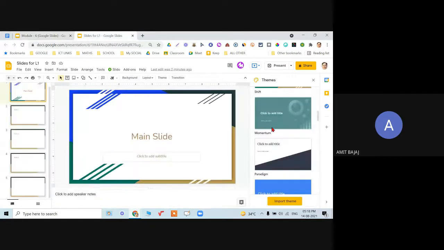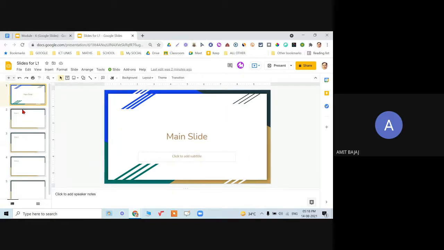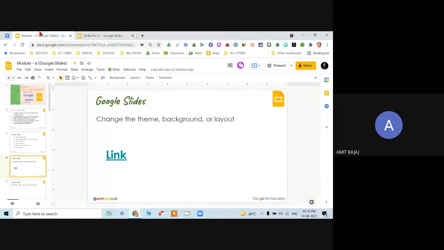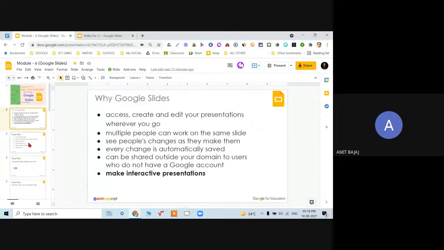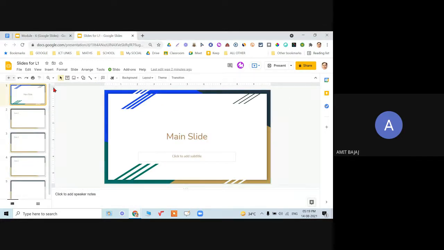Okay, so this is my main slide. Check it out. Let me just close this from the right hand side. The next thing I want to focus on is changing the theme, background, and layout, etc. So how can this be done? Please check it out.